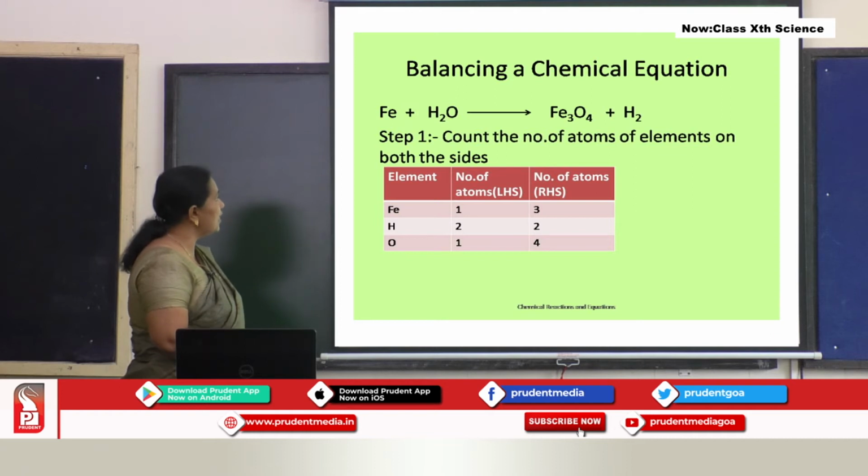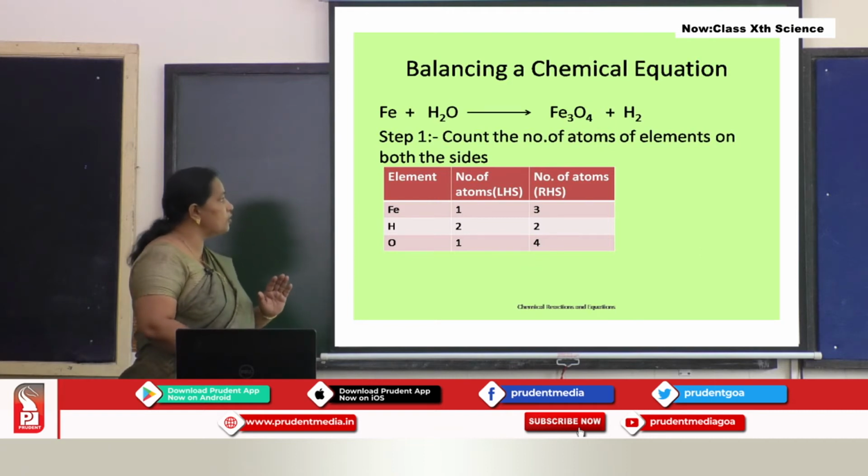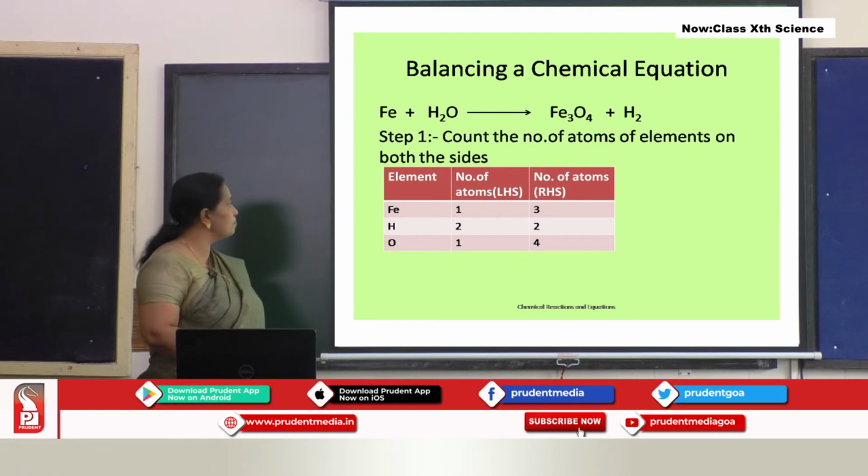So, we have 3 elements in this equation. The first step is to count the number of atoms of elements on both sides. So, let us start. Element, number of atoms on the left hand side, that is the reactant, and number of atoms on the right hand side, that is the product.